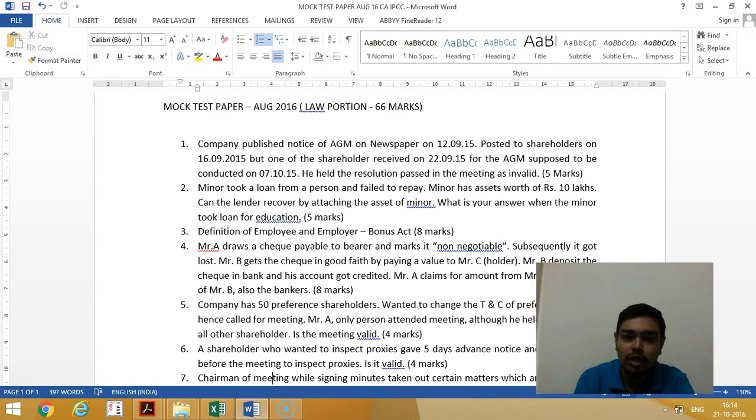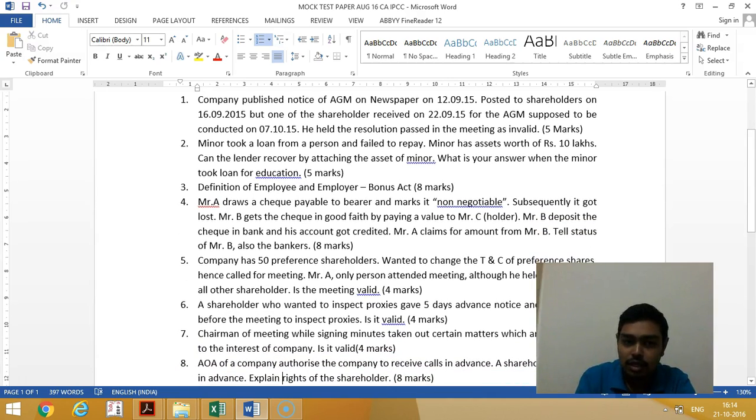Now, employer. In an industry, there is a factory, and other than a factory there are two types. A factory means the occupier, the owner, or a person named as manager of the factory, or the legal representative of the owner or occupier of the factory. For other establishments, it is the person designated as manager or managing director who has ultimate control of the company. This is the definition of employer, and they have asked for 8 marks.